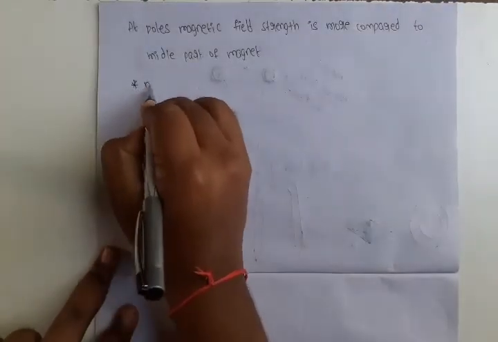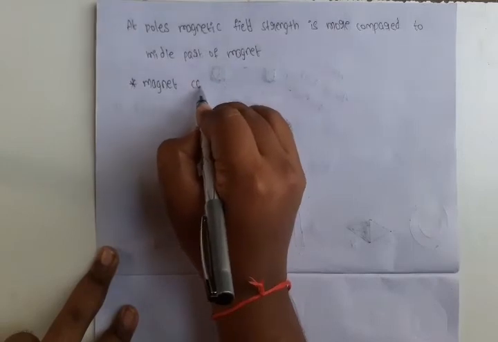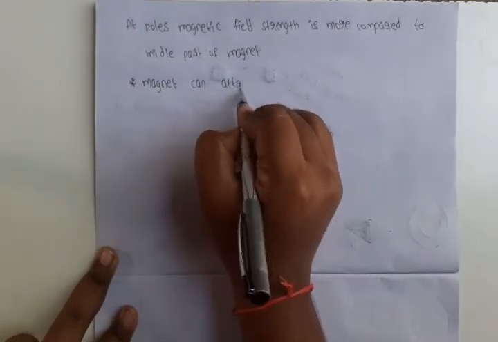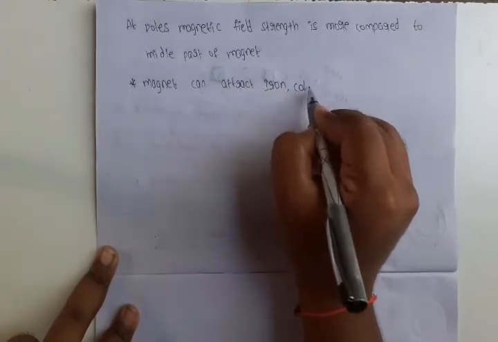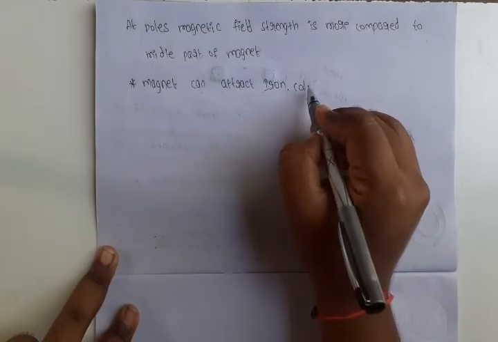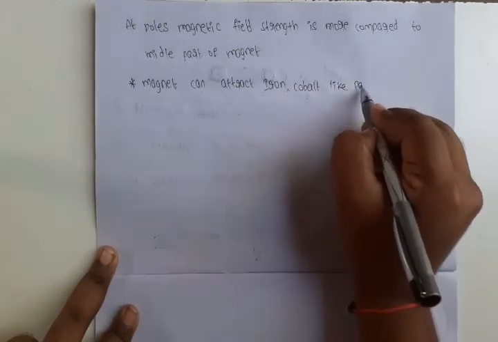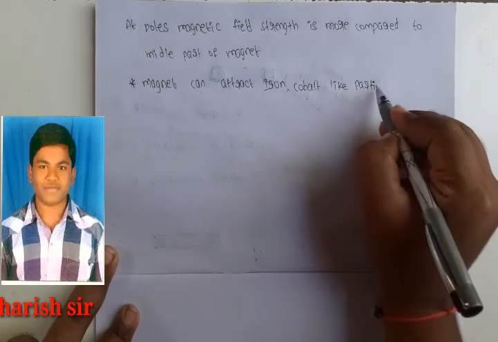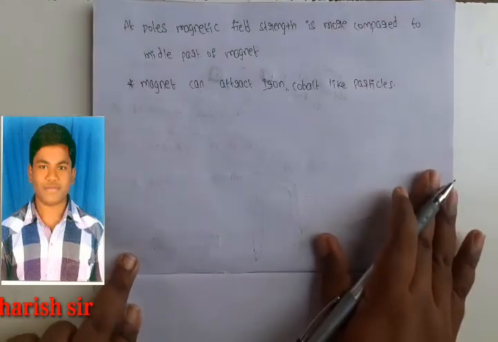Next point, a magnet can attract iron, cobalt like particles. This is the first property of the magnet.